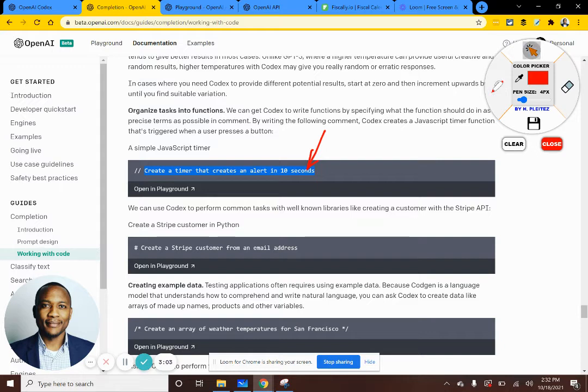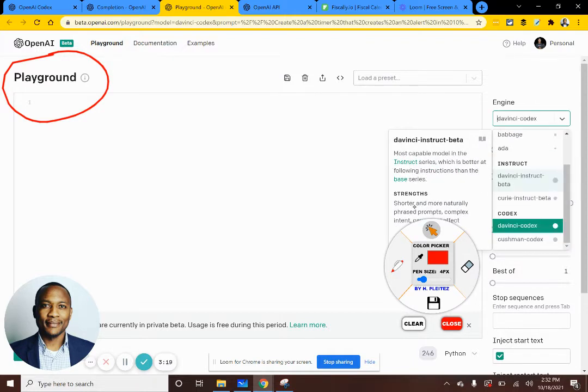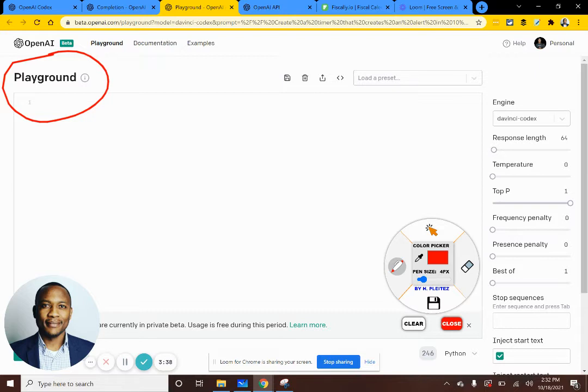So extremely powerful. Now, you might have seen in the previous demonstrations that we did this interface that we worked with. This is the playground interface where you come in, and in this playground you have the different engines. Here you have the Babbage, which is older, you have the DaVinci Instruct, and now you have the Codex engine. This is the new engine that has been released. I'm not sure what the Cushman Codex is, but I think the DaVinci Codex is the bigger one that I'm going to be using for the most part. So this engine is now available.